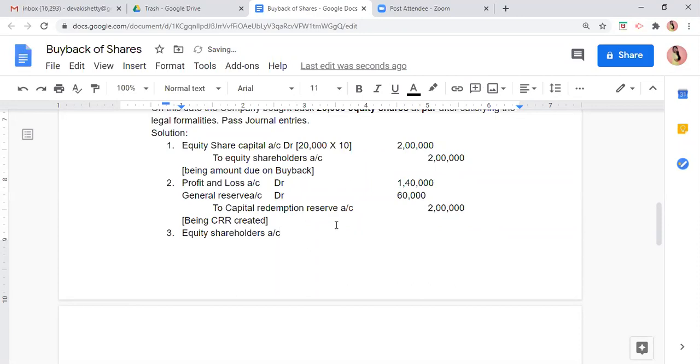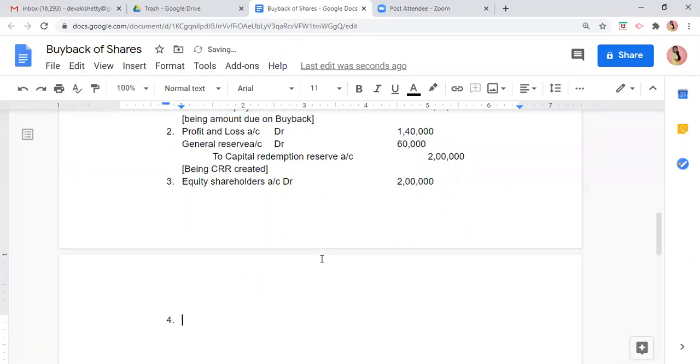It was in credit, now when we pay it, this will come in the debit. Equity shareholders account debit. How much amount do we want? 2 lakhs. To what will go out when we pay them? Cash bank account.